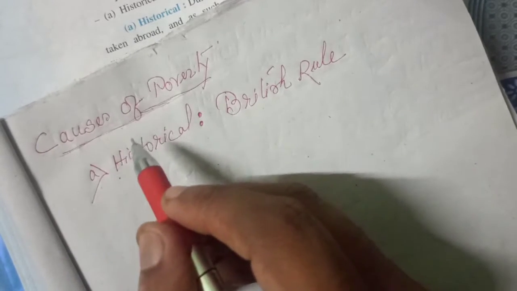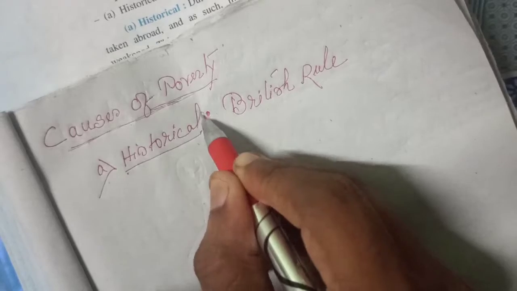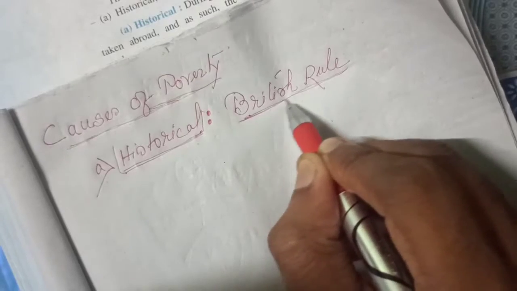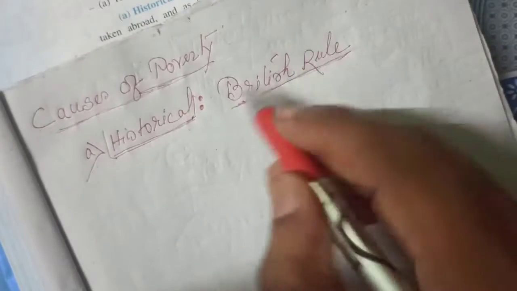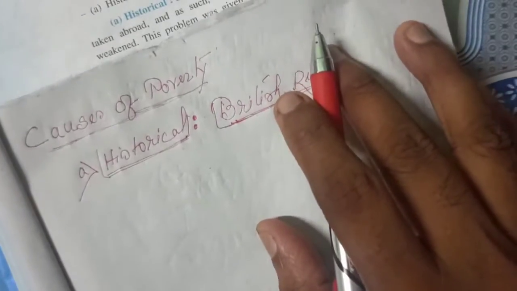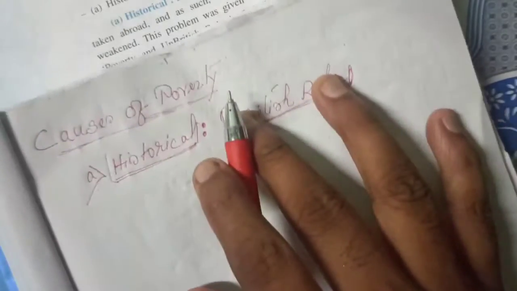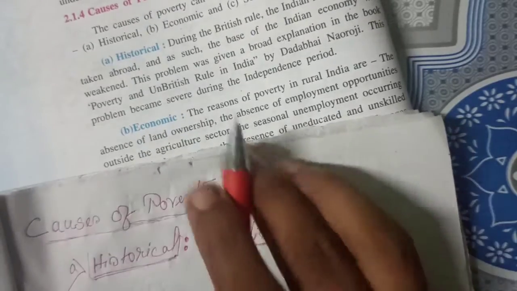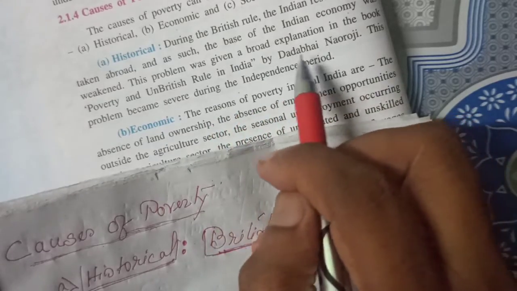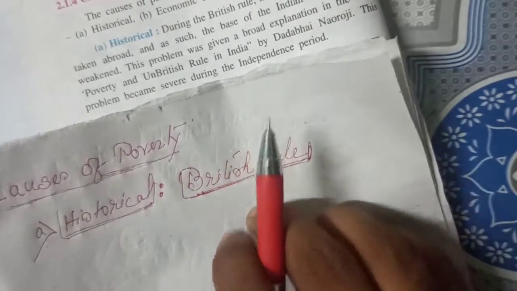Now see the causes of poverty, why we are so poor. The causes of poverty: number one, historical. When the British ruled our country, they took all the resources to their own countries. That's why the people of India face a lack of resources, they cannot earn their livelihood, they cannot earn their basic needs. This is very clearly given in the book Poverty and Un-British Rule in India, written by Dadabhai Naoroji, where he has explained it very clearly.